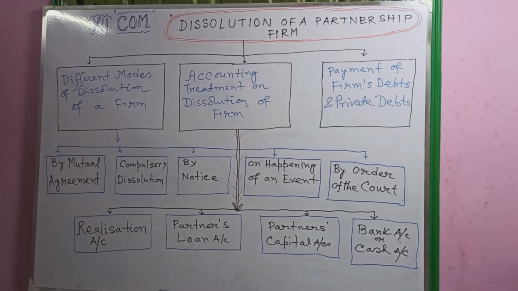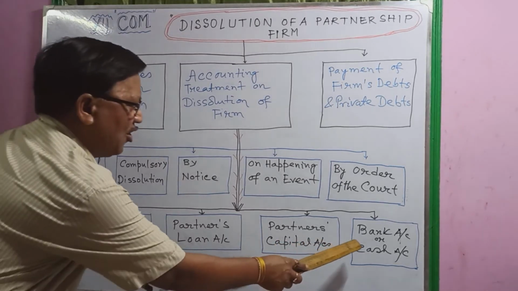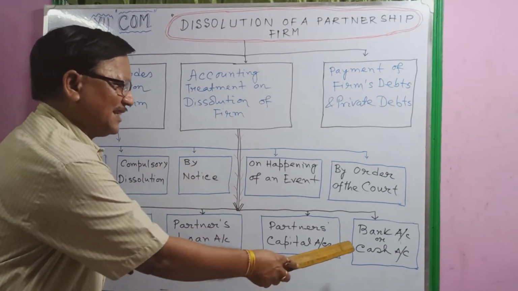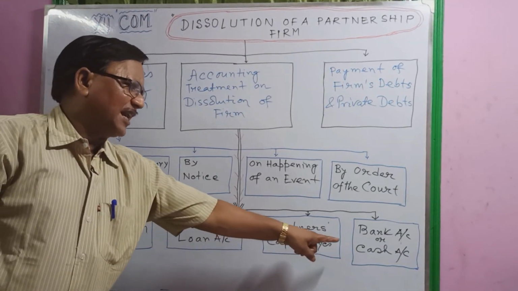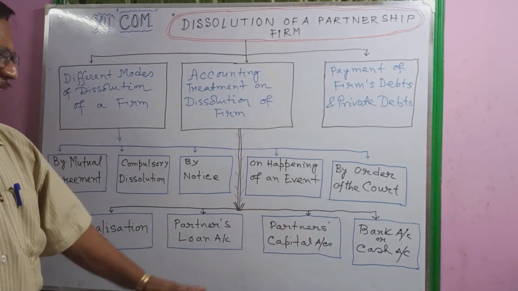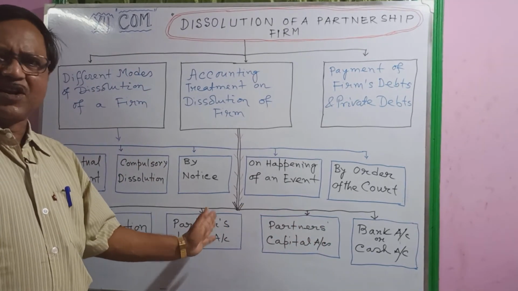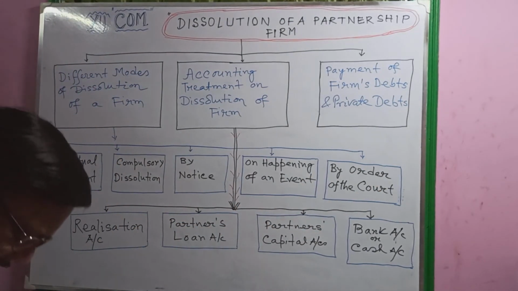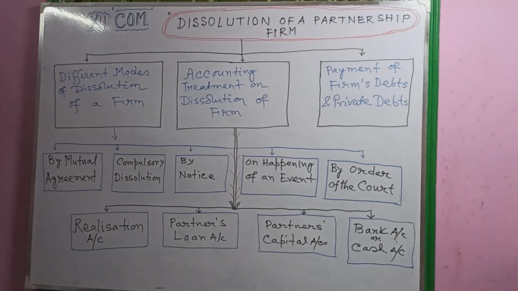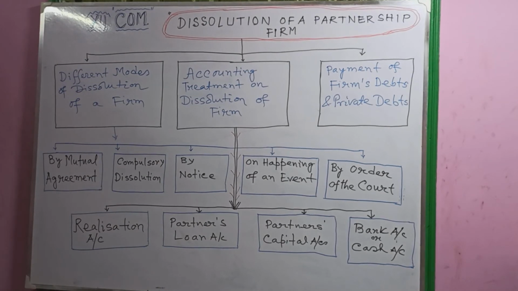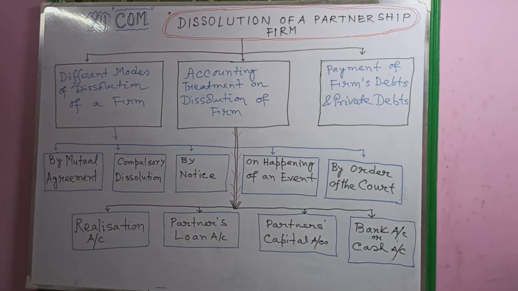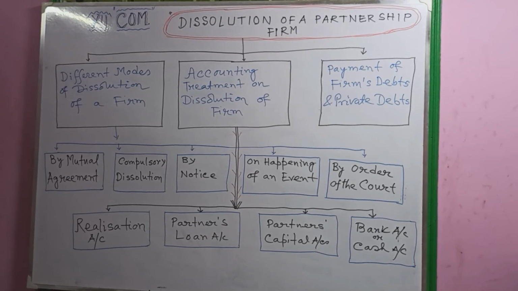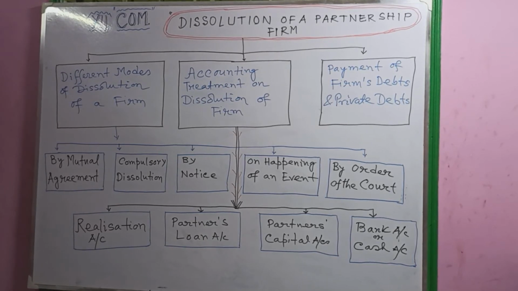And the last account is the bank or cash account. After all the accounts are settled, just like a real account, the opening balance is recorded as balance b/d, any cash received is recorded, and any cash payment is recorded on the credit side. Lastly, the totals of both sides should be equal, and there is no balance. This also helps in verifying the arithmetical accuracy of the accounts.